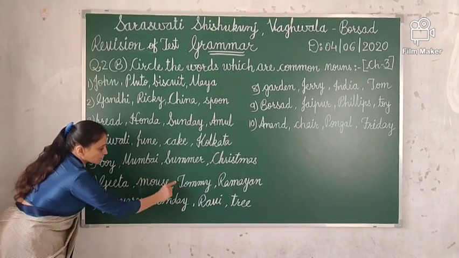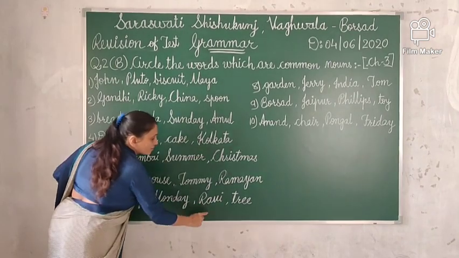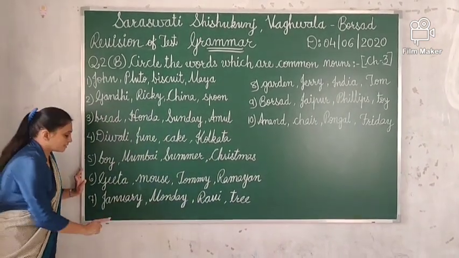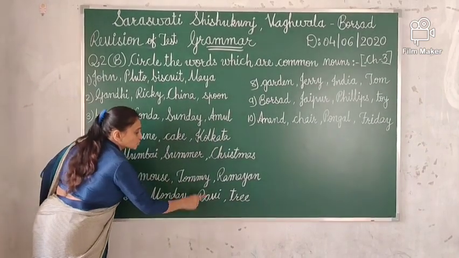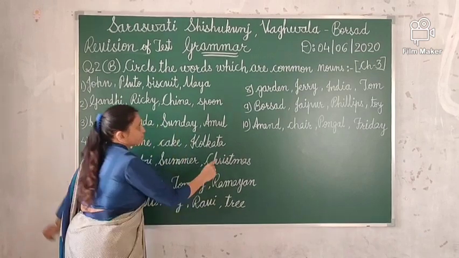You have to circle on mouse. Number 7: January, Monday, Ravi, tree. J, M, R are capital letters. These are proper nouns. So your answer is tree. You have to circle on tree.